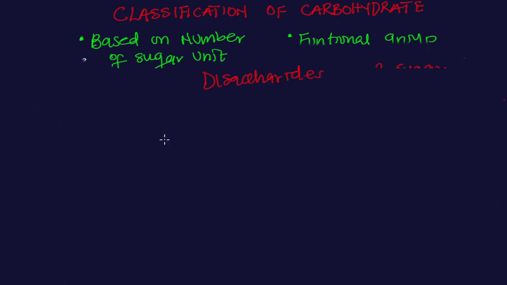One thing about disaccharides is that they are a type of carbohydrate that contain 2 sugar units. They contain 2 monosaccharides. Don't forget that mono simply means 1, while di simply means 2. And the 2 sugar units are always linked with a glycosidic bond. So disaccharides are joined together by what? The glycosidic bond.